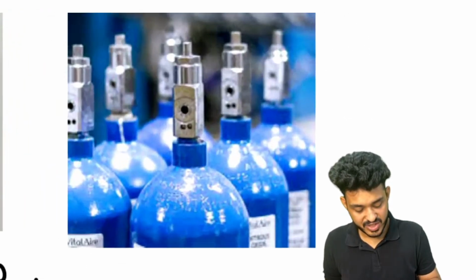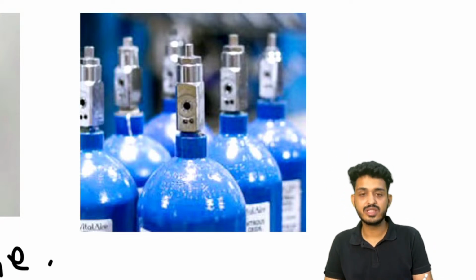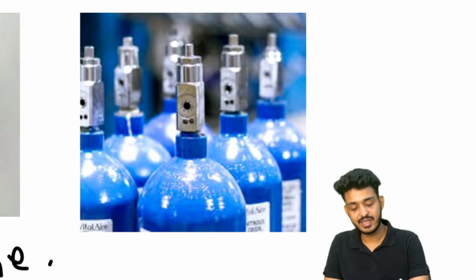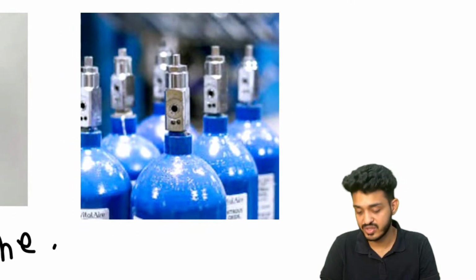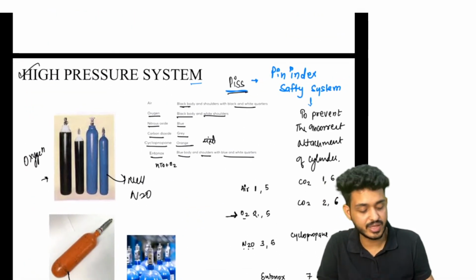Okay, can you appreciate these are the pin index? For this particular cylinder, these are the pins. Can you appreciate? These are the pins, right? So these are the pin index that we are utilizing for the high pressure system. Okay, it is a component of the high pressure system. High pressure system, we are done with that.